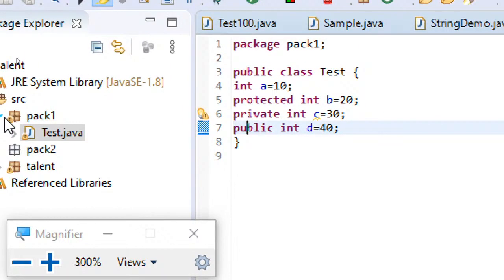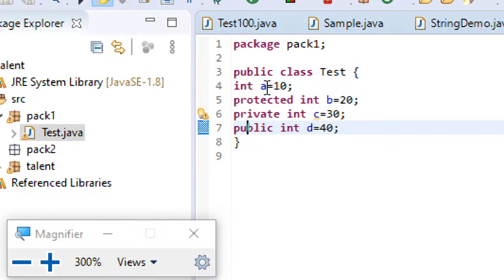As I said, the main advantage to go for packages is for visibility control mechanism. I said packages will be used for two uses. The first one is to avoid name clashes, and the second important advantage is for visibility control mechanism. So how do you restrict that visibility control? Using these access specifiers: public, private, protected, and no access specifier, which we are saying default.